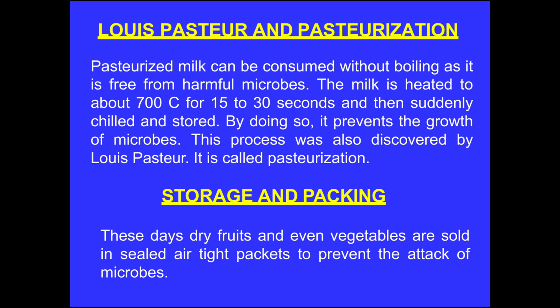Pasteurized milk can be consumed without boiling as it is free from harmful microbes. How can we do pasteurization? The milk is heated to about 70 degrees Celsius for 15 to 30 seconds and then suddenly chilled and stored. By doing so, it prevents the growth of microbes. This process was also discovered by Louis Pasteur. It is called pasteurization.